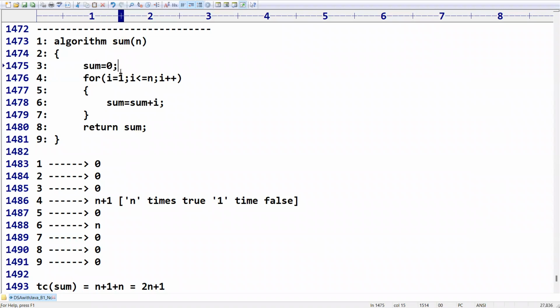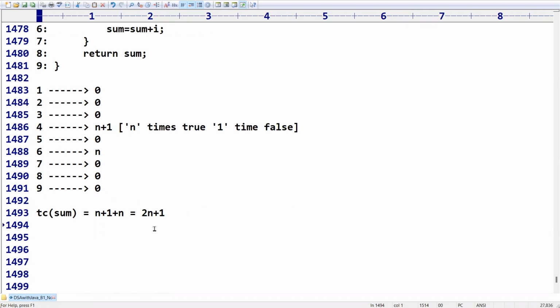That's why they count it as 1. Whether you take 1 or 2 or 3 or anything, it is always negligible, because in our upcoming session we will take this 2n plus 1 as big O of n. There, constants and multiplications won't come into the picture.